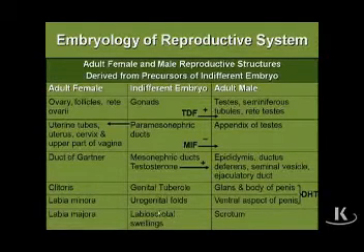We've already said that the labioscrotal swellings or labioscrotal fold will become the scrotum in the male. It'll become the labia majora in the female. And lastly, the urogenital folds will not fuse. The right and left urogenital folds will not fuse, leaving a space in between. So they become the labia minora in the female, with the space being the vestibule. In the male, they do fuse, and they close off the ventral aspect of the penile urethra.